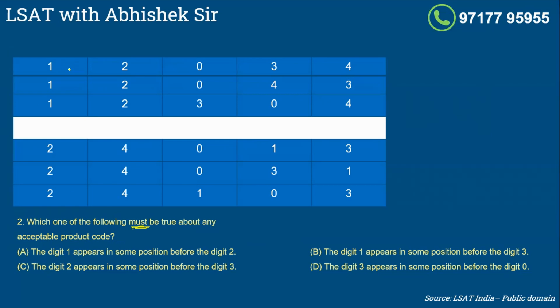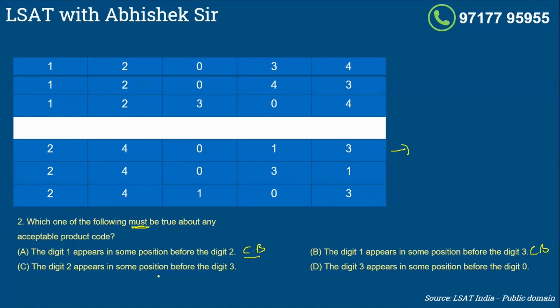Now look at this one. It is true here, true here, true here, but not true here. So A is a could be case, not a must be case. Look at option B. 1 appears in some position before 3. 1 is before 3, correct. 1 is before 3, correct. Correct. In this case, it is correct. Here, only one case is incorrect, which is good enough for us to cancel this choice. This is also a could be case because in this case, 1 is not before 3.